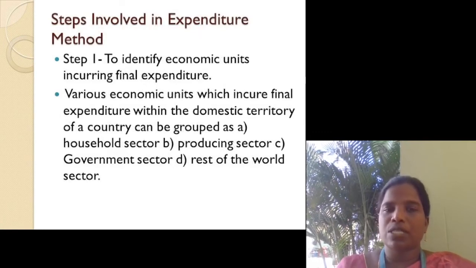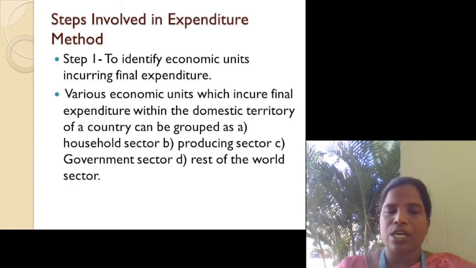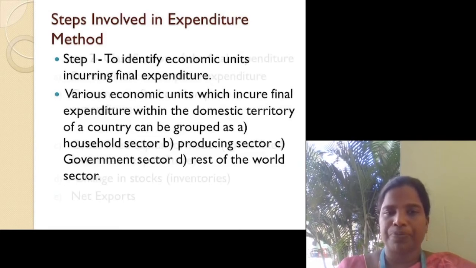Now we will discuss the steps involved in the expenditure method. Step 1, identify economic units incurring final expenditure. Various economic units which incur final expenditure within the domestic territory of a country can be grouped as household sector, producing sector, government sector and rest of the world.